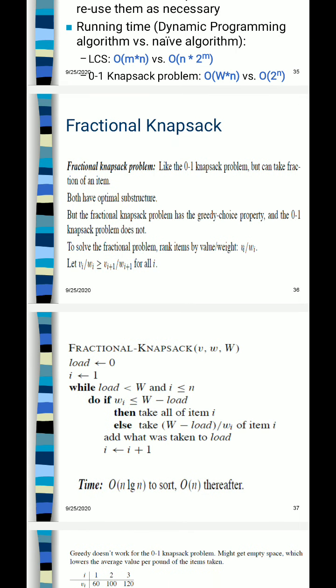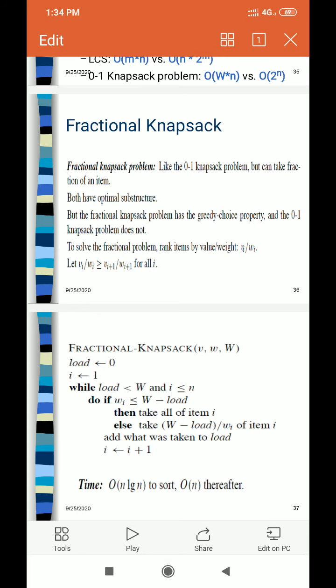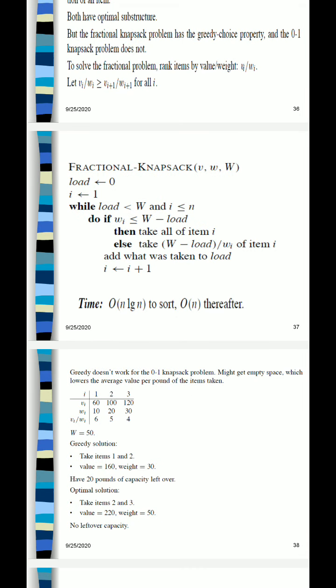Now, your assignment is you need to make the program for the fractional knapsack and try to solve this question by your pen and paper using the greedy approach also. Okay, by considering it a fractional knapsack problem, and by dynamic programming also by considering it as a 0 1 knapsack problem.